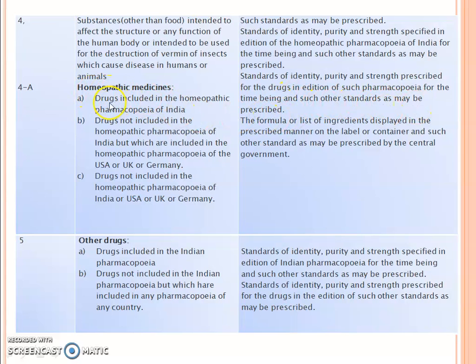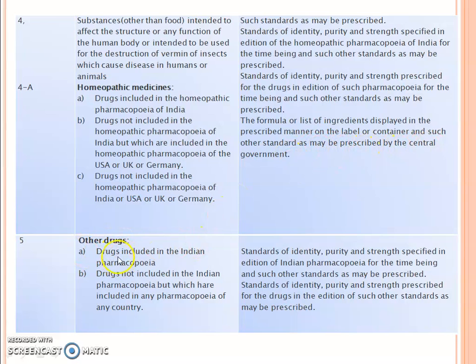for homeopathic medicine. Drugs included in the Homeopathic Pharmacopoeia of India; then drugs not included in the Homeopathic Pharmacopoeia of India but which are included in the Homeopathic Pharmacopoeia of the USA, UK or Germany; then drugs not included in the Homeopathic Pharmacopoeia of India, UK, USA or Germany: the formula or list of ingredients displayed in the prescribed manner on the label or container, and such other standard as may be prescribed by the Central Government.